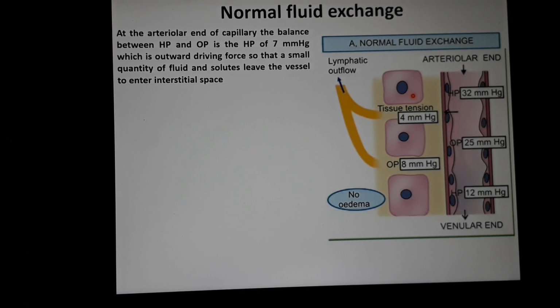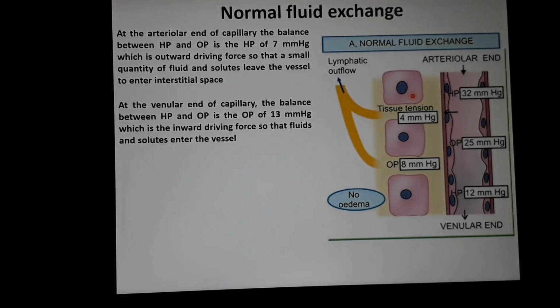Now at the venular end, you see here at the venular end, the balance between hydrostatic pressure and osmotic pressure. So you subtract this, then what will be the effective pressure?